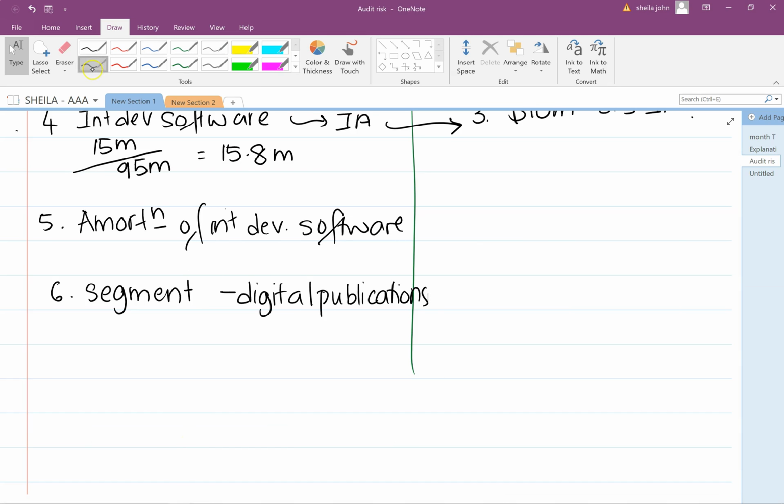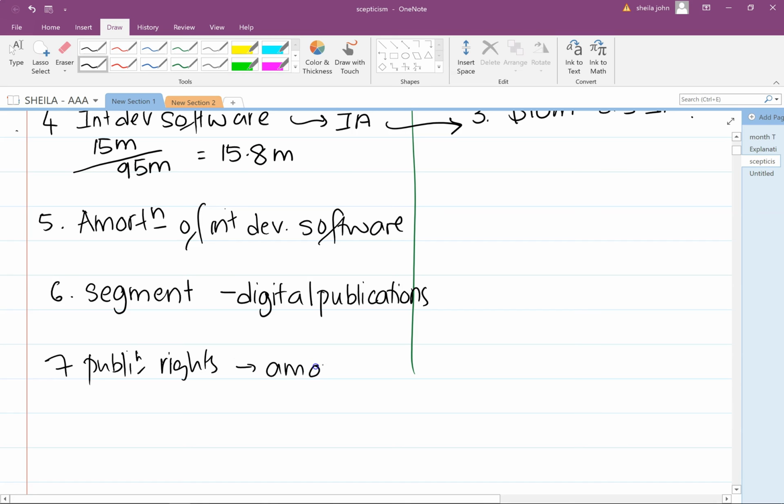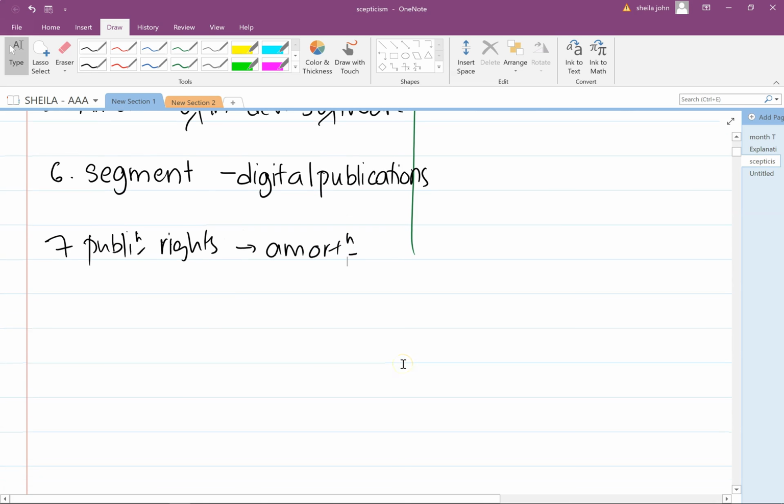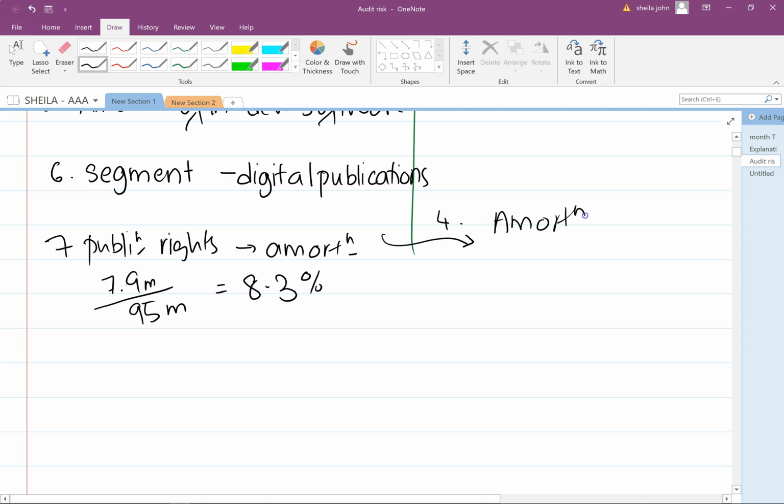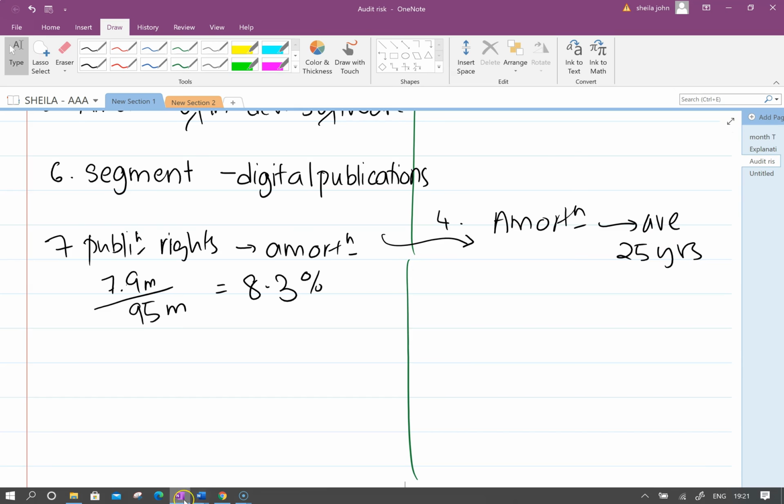So now we're looking at the Borzoi part. So number 7, we've got the publication rights, and on the area of the amortization period. They've given us an amount there, and the amount is 7.9 million. I'm going to divide it by the total assets of the group, 95 million, and that comes up to 8.3%. And the thing that bothers me here is that the amortization is using an average period of 25 years. It's way too long.